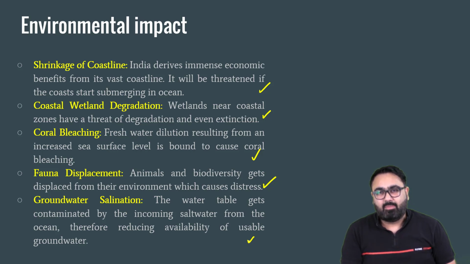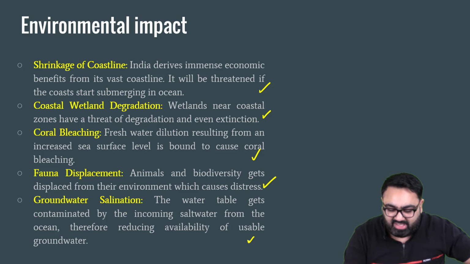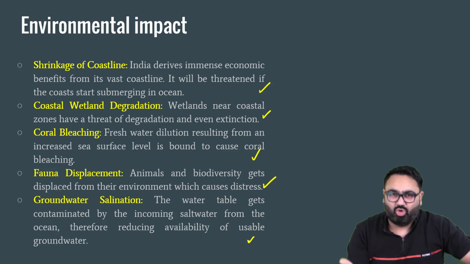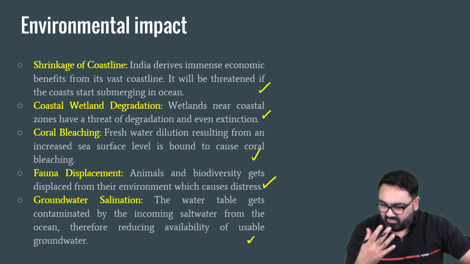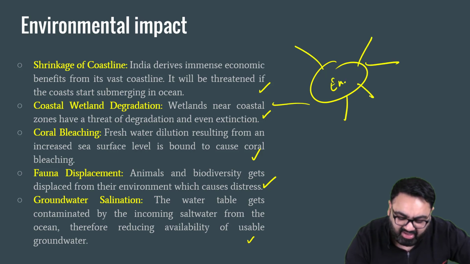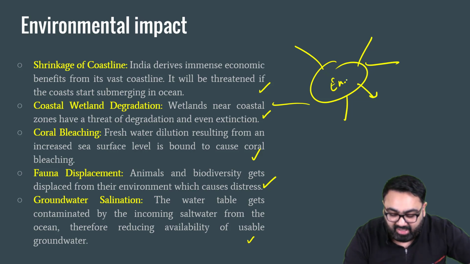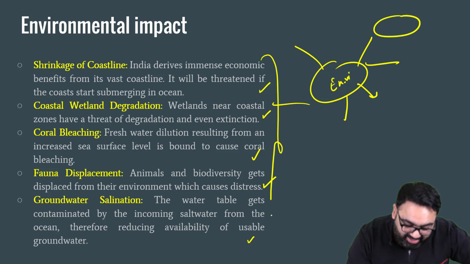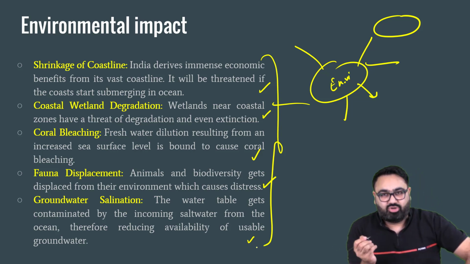One other mistake many people make is they will make a flow chart, diagram, or mind map. They will write environmental impact here, and then they will branch out from it. That is also fine. I'm not saying that's wrong. But in that manner, you are not explaining it. So I would prefer you at least write one line each about it.